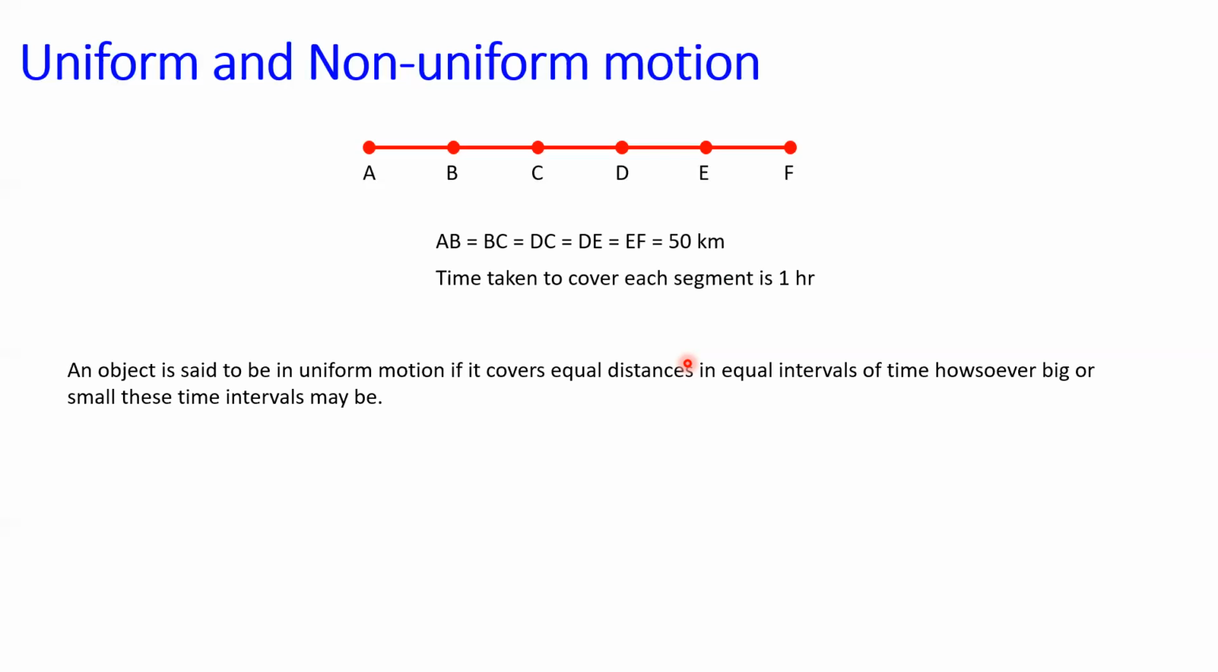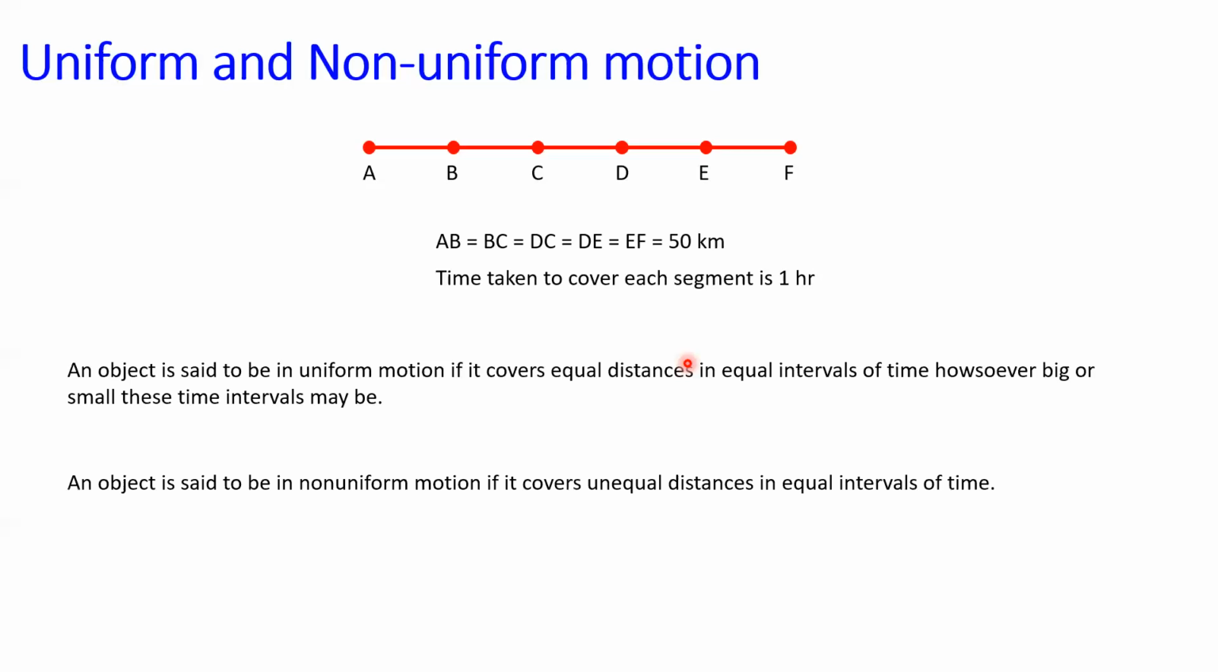That is, first 1 hour, the distance covered by the car is going to be AB, which is going to be 50 kilometer. Second 1 hour, it cannot reach C, but the distance traveled will be less than 50 kilometer. The motion of the car is non-uniform, that is, it travels unequal distances in equal intervals of time.